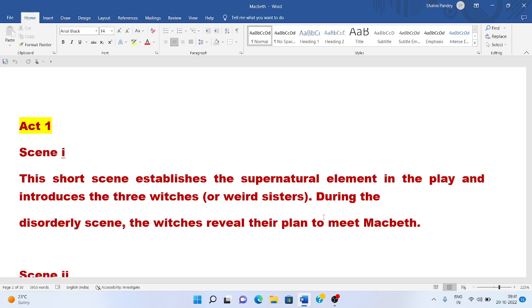So, what happens in Act 1? On a barren heath, on the barren land, amid thunder and lightning, three witches meet, and they agree to meet again on the heath after the storm is over. They show their desire to meet Macbeth. They have planned to meet Macbeth when the battle has been lost and won, and before departing they say fair is foul and foul is fair. So this was the first scene.